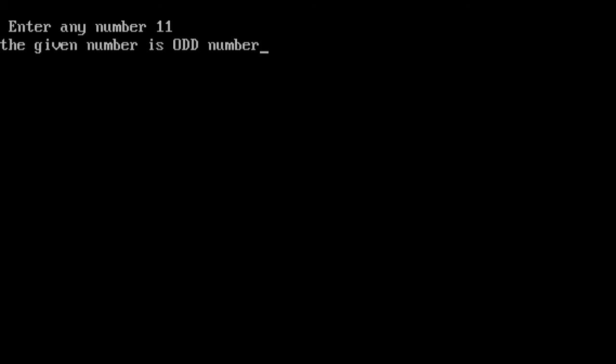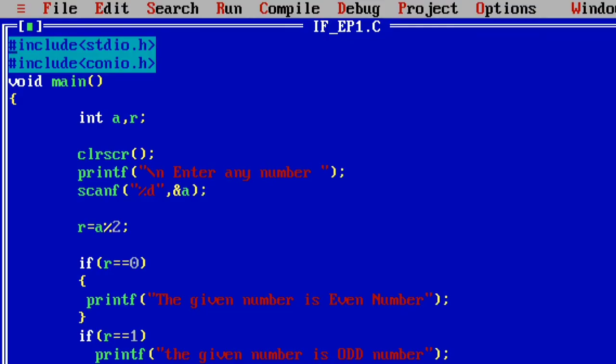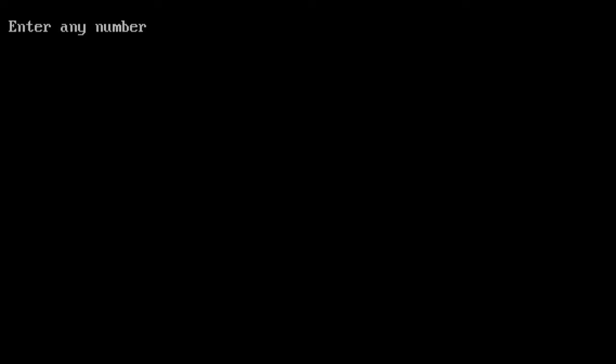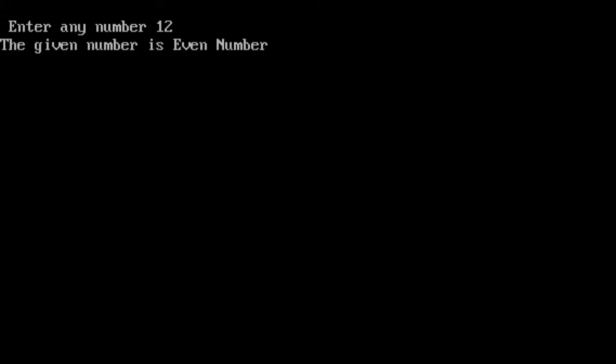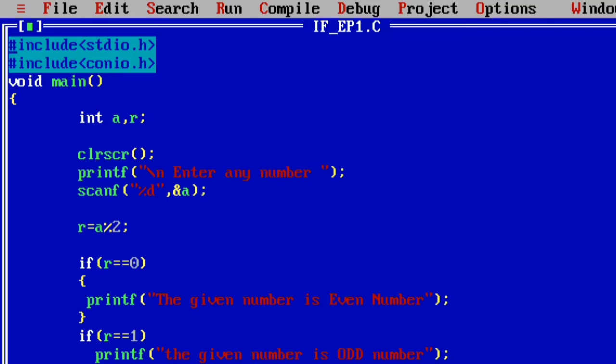If you run this program again and give the value 12 and see the output, the given number is even number. 12 is an even number. Like that, the if condition works in the C language.